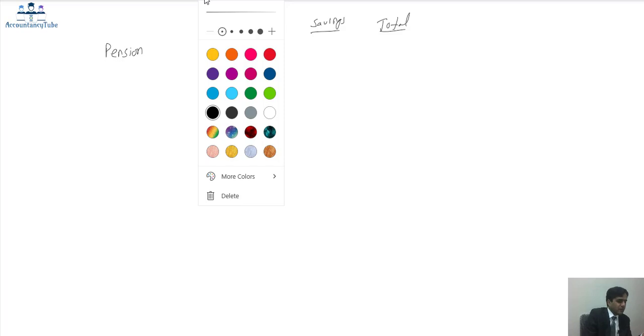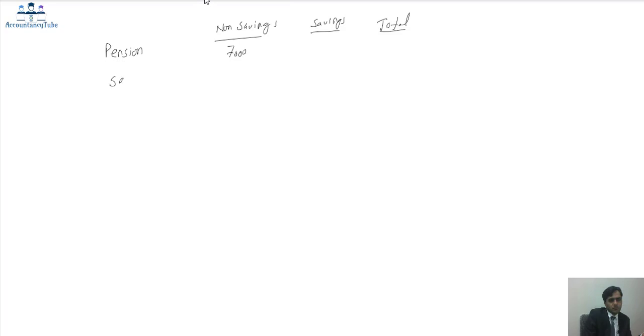Okay, so first pension, and then it was the savings income. Savings was 6,500, pension 7,000, altogether 13,500.